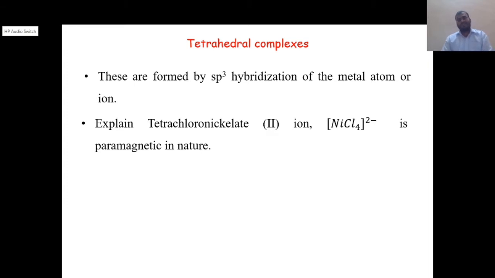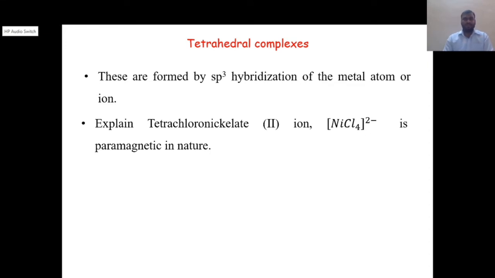If they have paired electrons, the complex is called diamagnetic, and it is repelled by the magnetic field. So we will see how to explain whether this complex is paramagnetic, and its hybridization. Starting very slowly, we will go one by one.